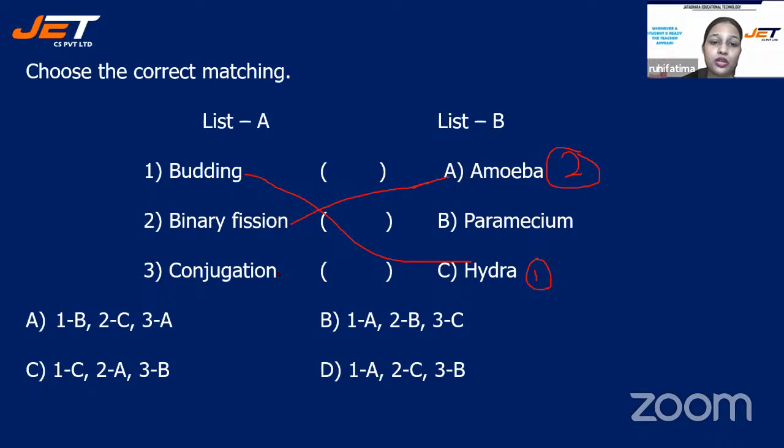And conjugation occurs in paramecium. So here we can write as number 3. So we have C, A, B. So in the options we will check, it is option C, C, A, B. So the correct answer will be option C. So those who have written option C in the chat box, they all are right. They have matched that correctly.